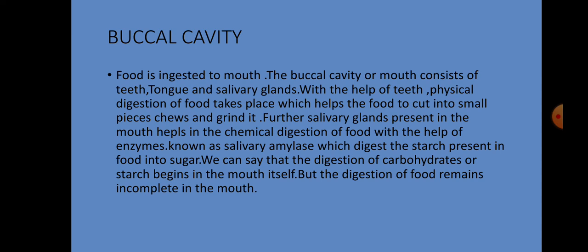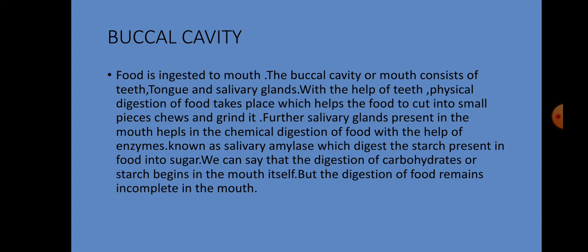No. A small portion of the food is digested, and that portion is the starch, which is converted into sugar in our mouth. So if we chew food for a longer period, like 30 to 35 times, we can feel the sweet taste of it. And why do we feel that? Because the starch in the food is converted into sugar.